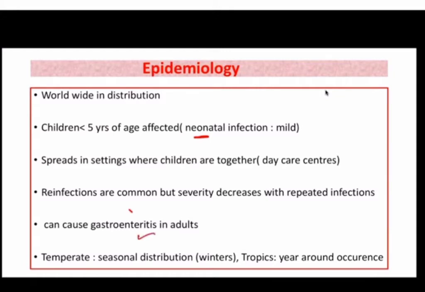Now, if we see the seasonal distribution, in tropical countries there is no seasonal distribution. It will occur year round. But in temperate areas, the prevalence is more during winter. Okay, so during winters, the outbreaks or the cases related to rotaviruses will be more in temperate areas.